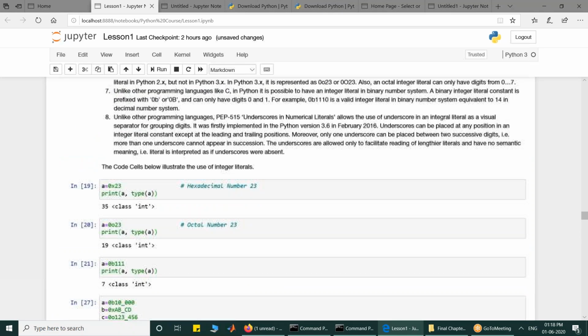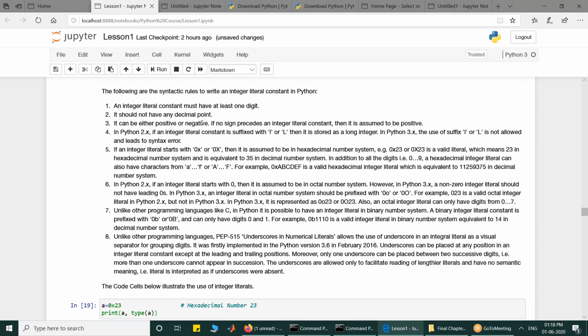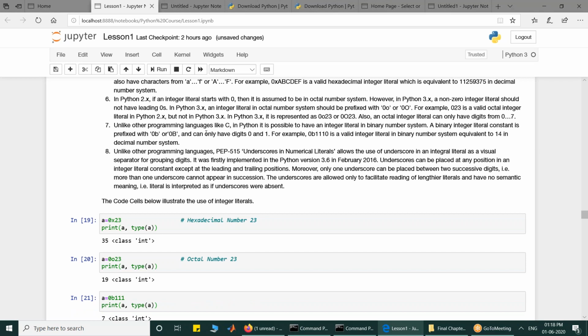I hope you remember these rules about writing integer literals. They must have at least one digit. They should not have any decimal point. They can be either positive or negative. If there is no sign, they are positive. They cannot have the suffix L. In Python 2, suffix L is allowed, but in Python 3, it is not allowed. In versions from Python 3.6 onwards, underscores are allowed, and they are just used as separators. They are only for convenience of reading and have no other meaning.